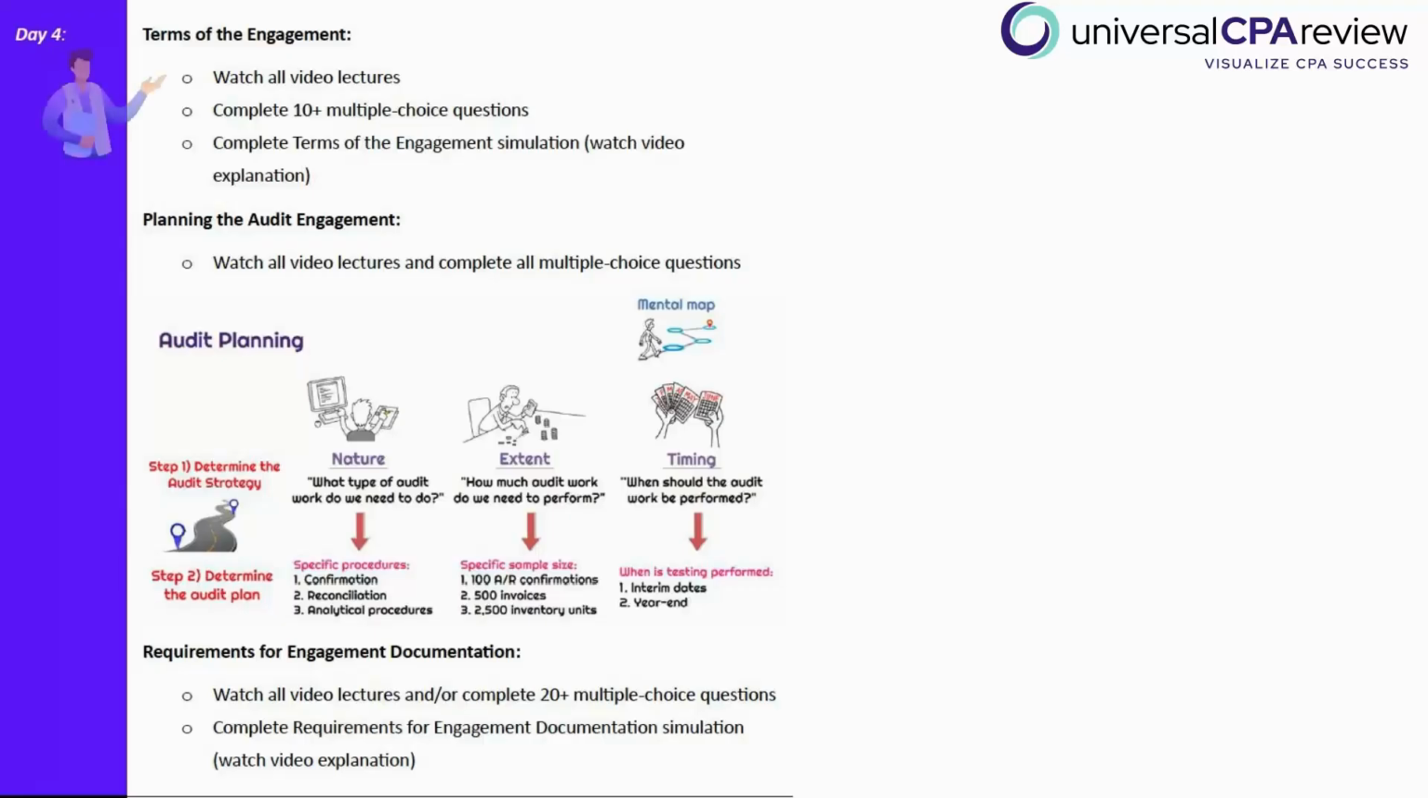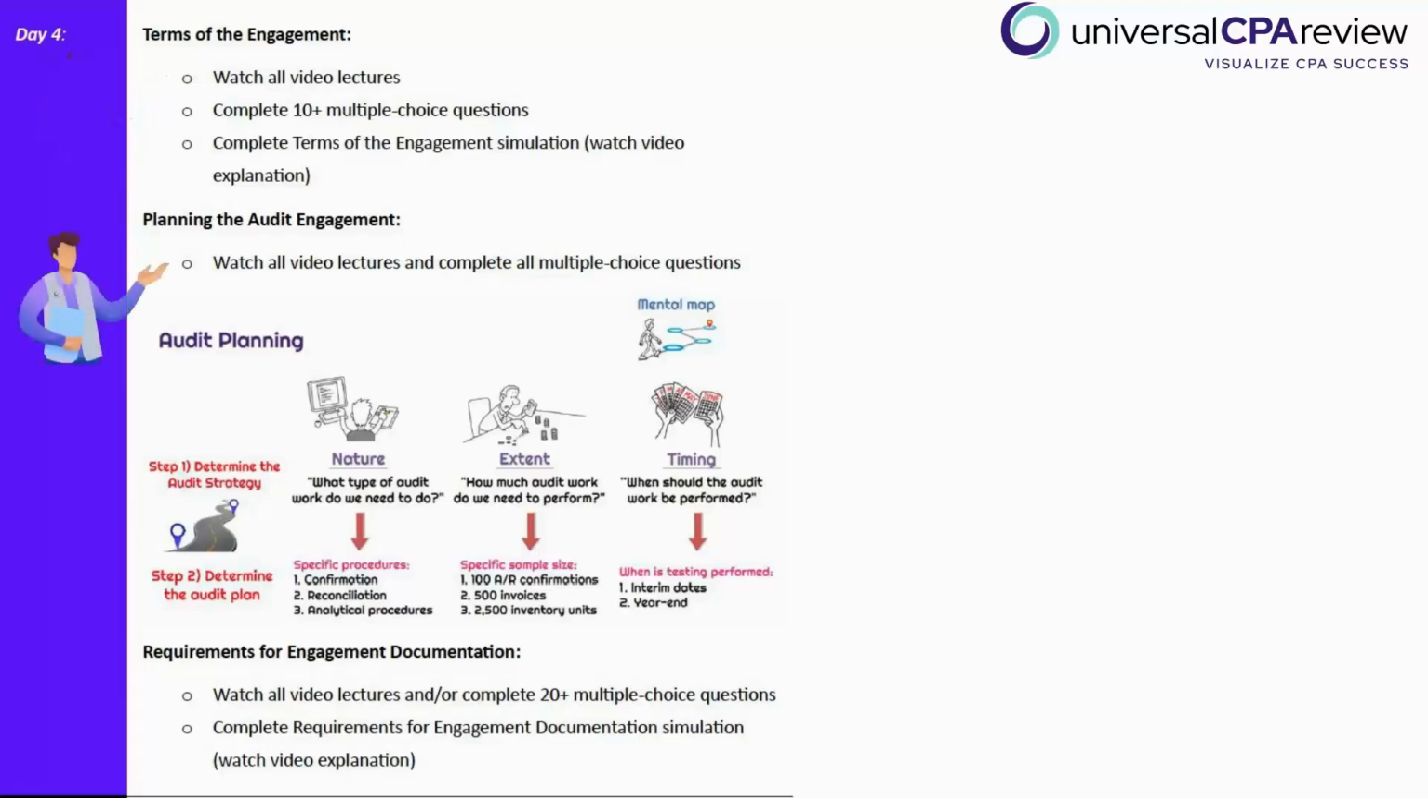Okay, so when thinking about the terms of the audit engagement, this is one of those modules that has a lot of context, and we need to remember that context. So another very conceptual module, and it's about finding little ways to remember what is included in that engagement letter. We want you to watch all the video lectures, and we only have a few multiple choice practice questions, so it's worth going through all of them, and also knock out that simulation with the side-by-side video explanation.